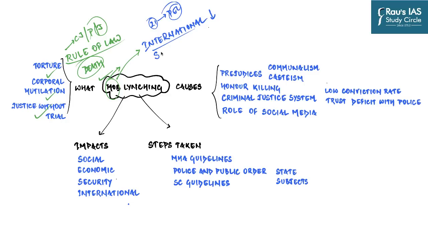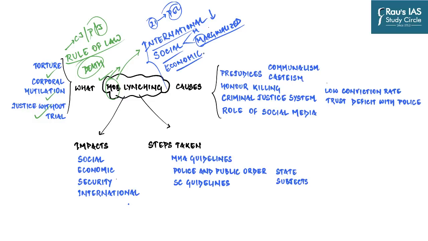Apart from that, if you look at it internally, it loosens India's social fabric. Because inevitably, most of the targets of mob lynching have come from a particular set of people, either from minorities or even from Hindu society. They are coming from the marginalized sections. And since the victims of mob lynching inevitably come from a selected few groups of people, it always raises concern with respect to India's social fabric. It does not just end there, it has an economic component as well.